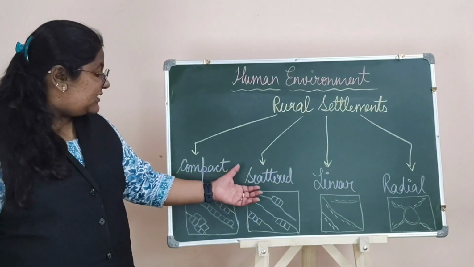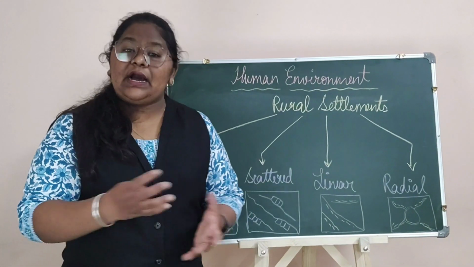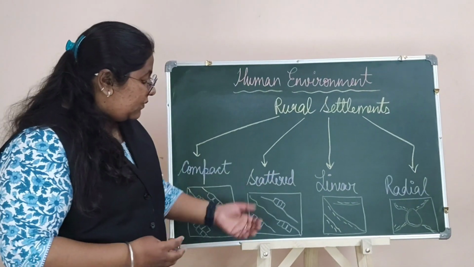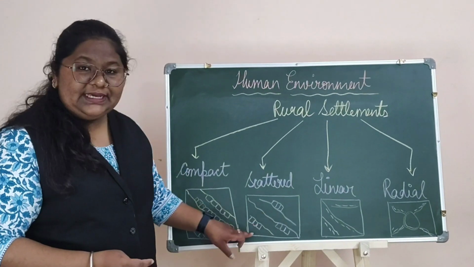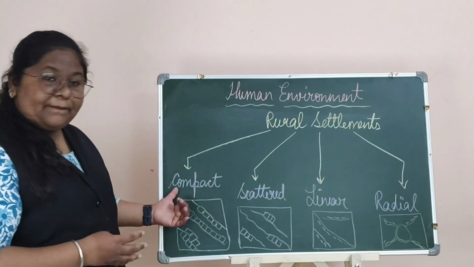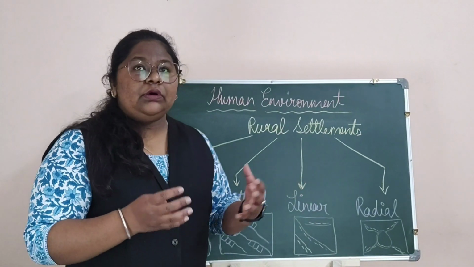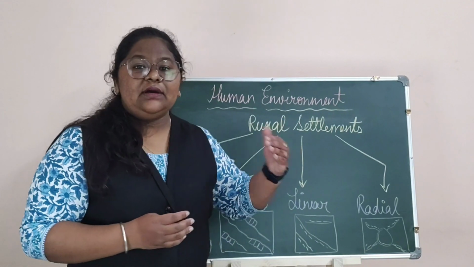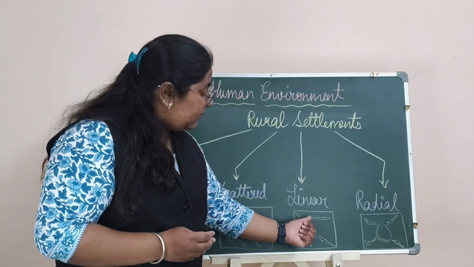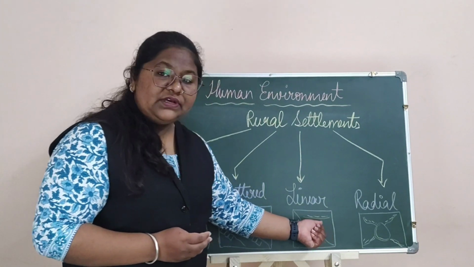The second type is scattered. The word itself means scattered. So the houses in scattered settlements are scattered from each other. They are not as compact as in the compact settlements. Now the third type is linear. Linear means in a straight line. The settlements that take place under linear are in the form of a straight line.